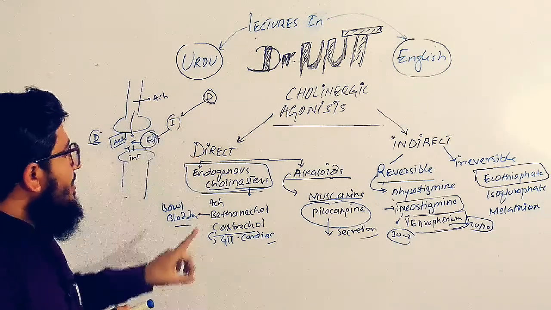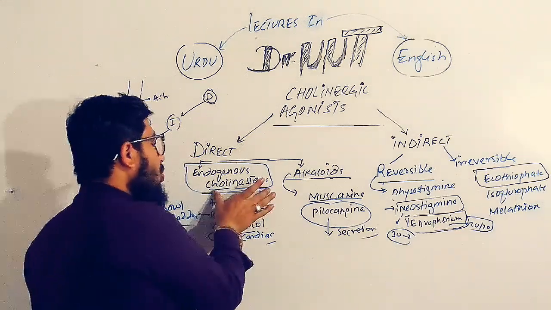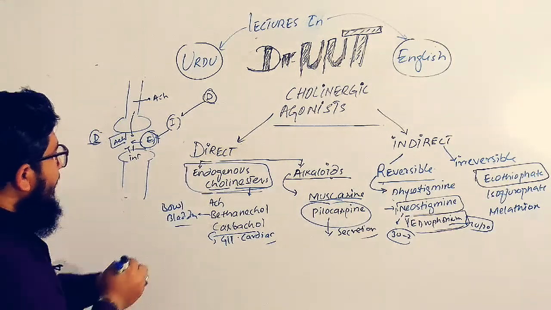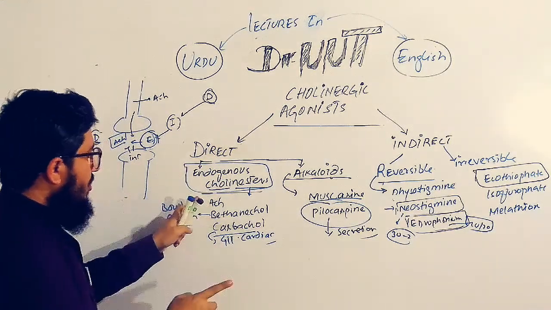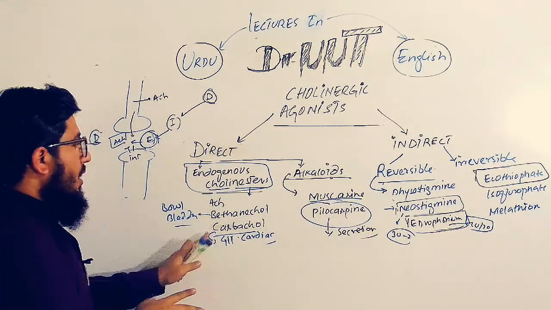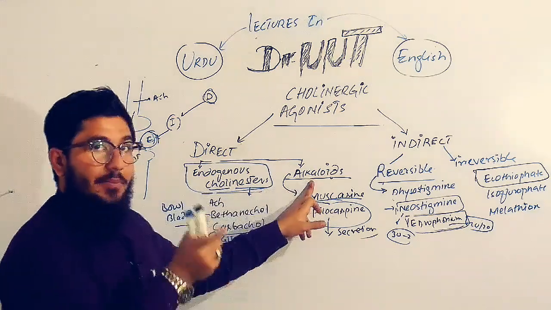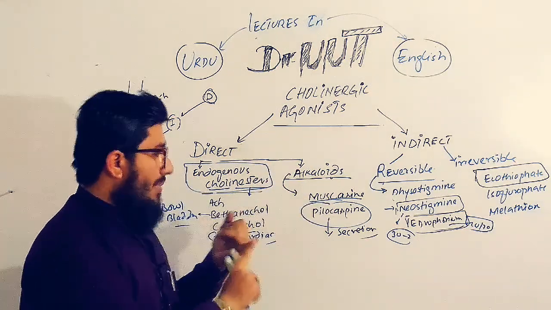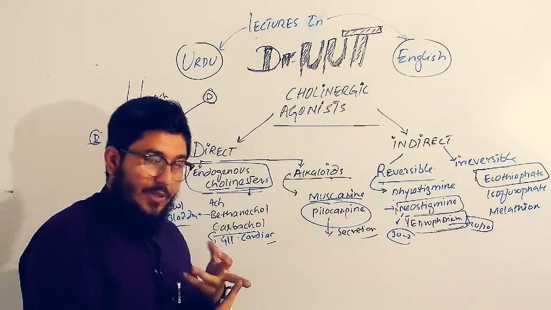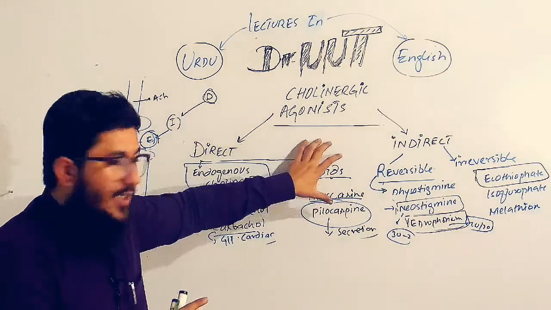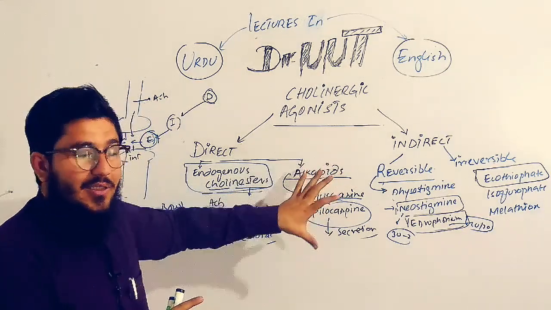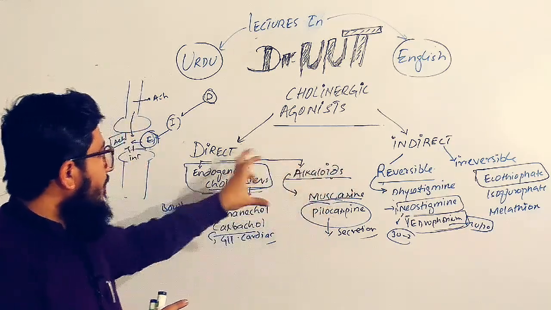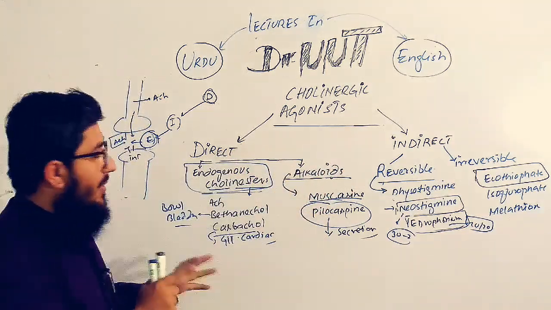Direct acting agonists are of two types: endogenous cholinesters and alkaloids. Among these direct acting ones, we have acetylcholine, which is also used, methacholine, carbachol, and then from the plants we have alkaloids. These are the plant extracts: muscarine, pilocarpine, nicotine. They are obtained from plants and they also act like acetylcholine. So that's why we put them in the category of direct acting cholinomimetics.